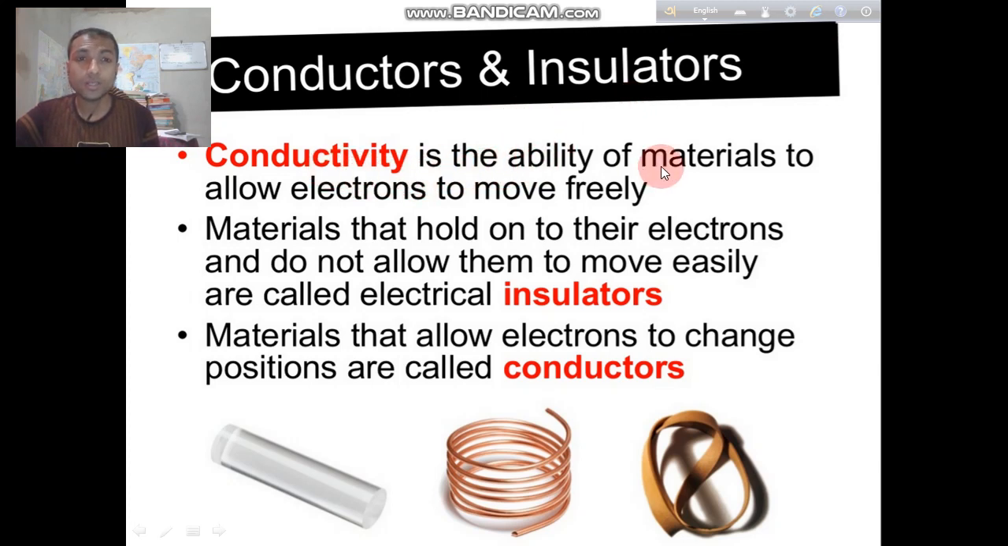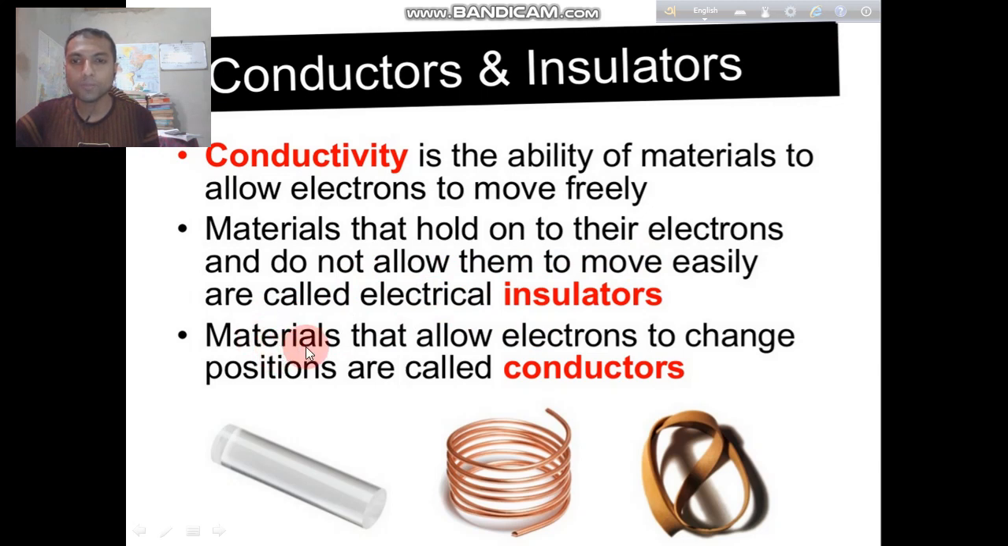What is conductivity? It is the ability of materials to allow electrons to move freely. Materials that hold on to their electrons and do not allow them to move easily are called electrical insulators. What is an electrical insulator? The material that holds electrons and doesn't allow them to move easily is called an electrical insulator.